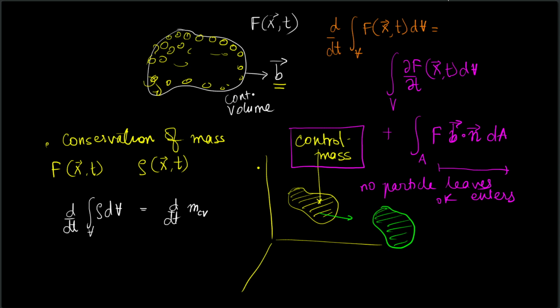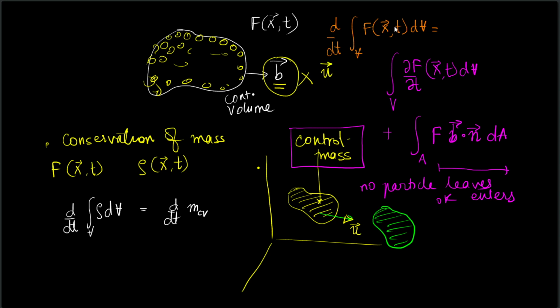But the caveat is, now we are tracking the mass as it is moving with the velocity of the fluid. It is not having any other velocity b. So if we are tracking a control mass and the control mass is moving with the velocity of the fluid, b will in fact be the velocity of the fluid.